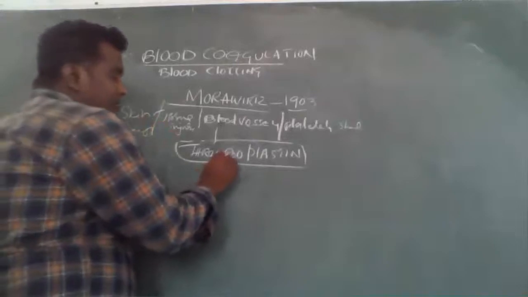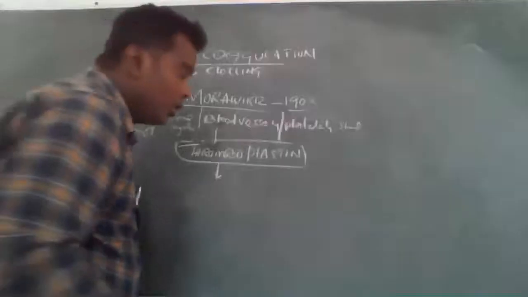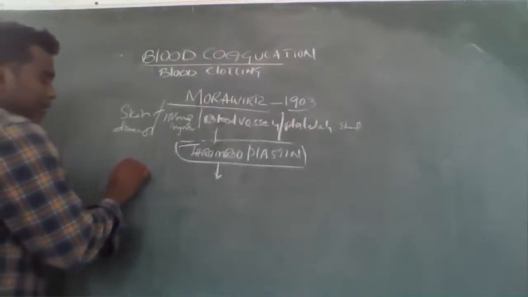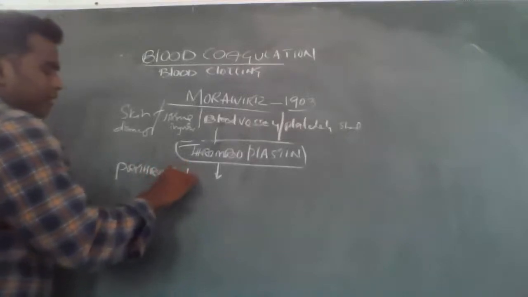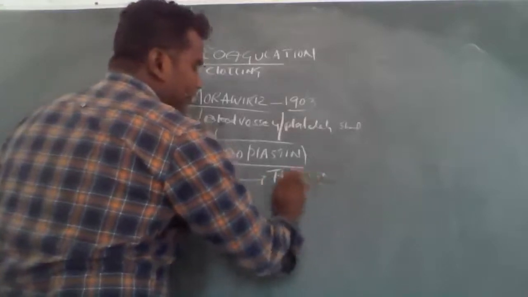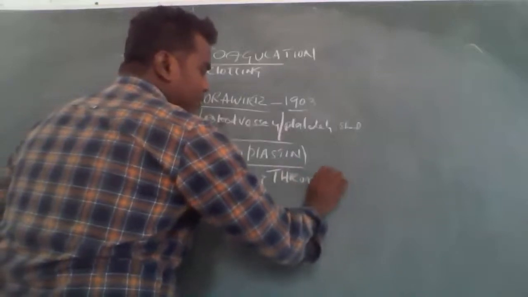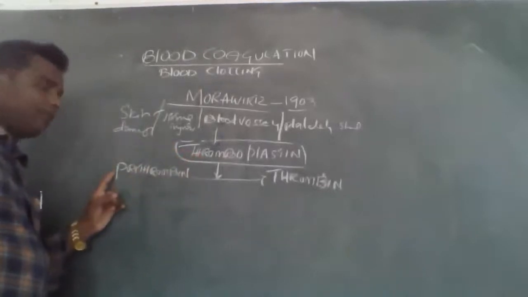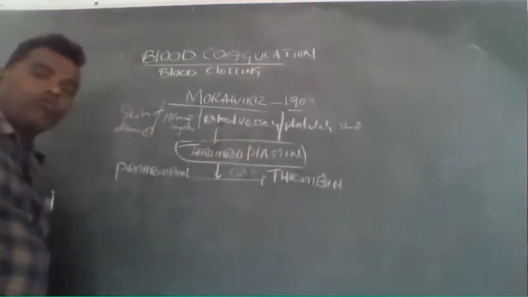So these thromboplastin, what happened? Thromboplastin converts prothrombin into thrombin, under the influence of calcium, the cofactor of calcium.